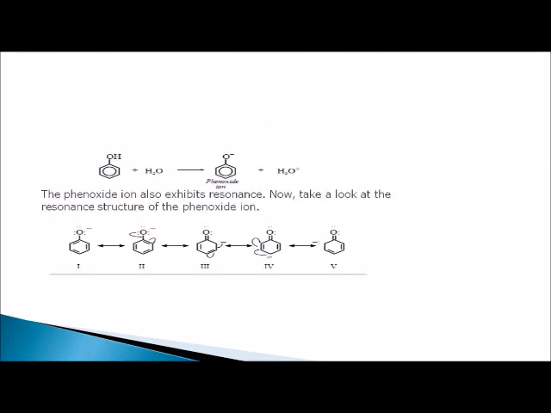The phenoxide ion also exhibits resonance structures. Now take a look at the resonating structures of phenoxide. If phenol donates an H+ ion, it becomes phenoxide. This phenoxide also undergoes resonance, so it becomes more stabilized as compared to others.